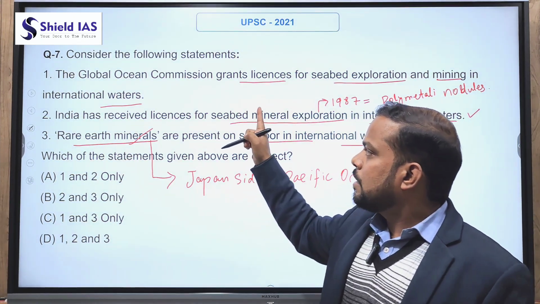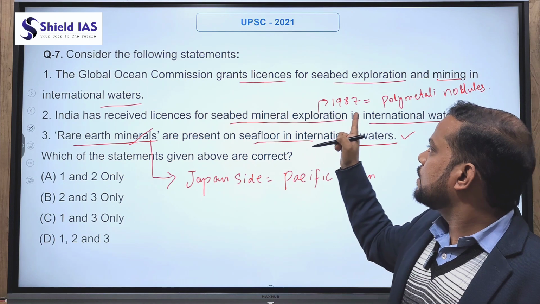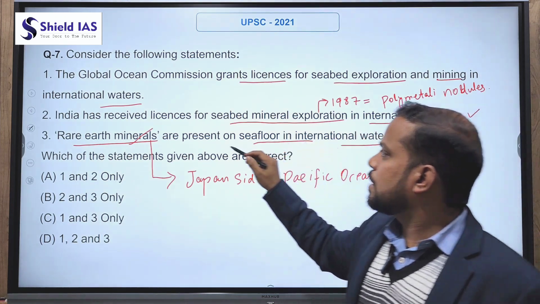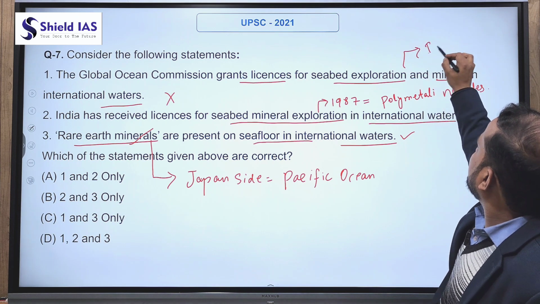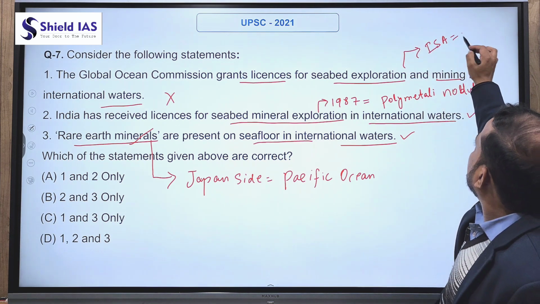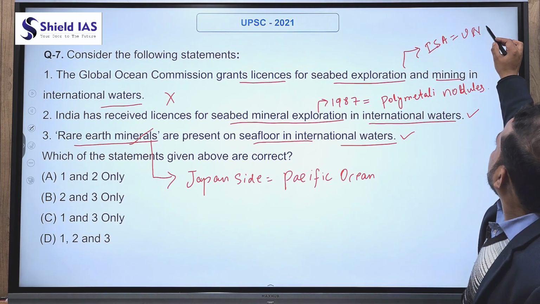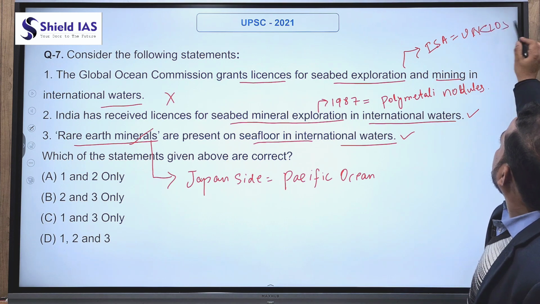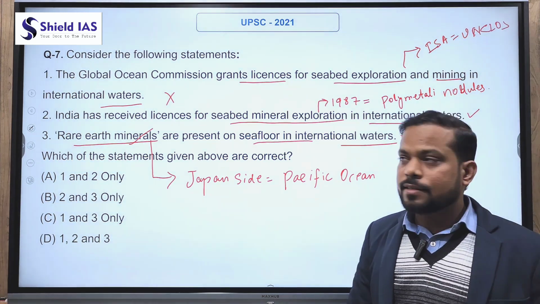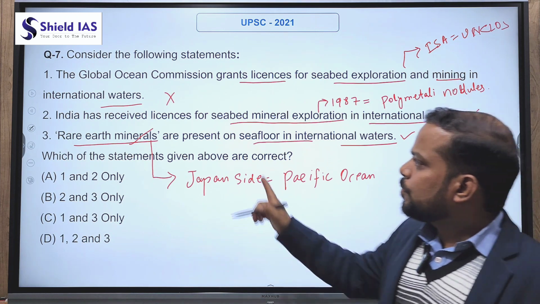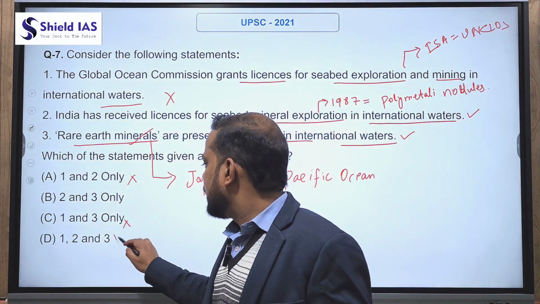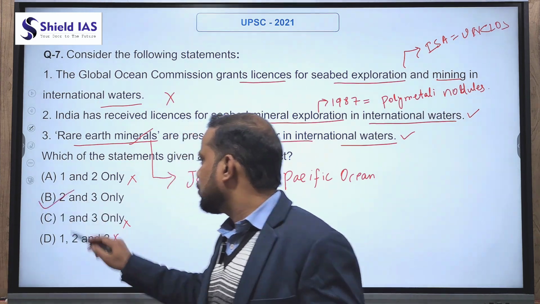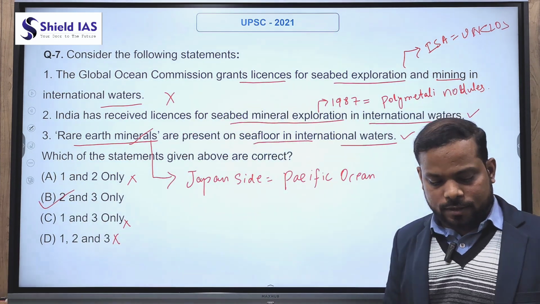Again read the first statement. Global Ocean Commission grants license for the seabed. This statement is incorrect. There is a body called ISA, that is International Seabed Authority, which was established under UNCLOS, that is United Nations Convention on the Law of the Sea. So if you eliminate option 1, A, C and D are eliminated, only B, that is 2 and 3, is correct.